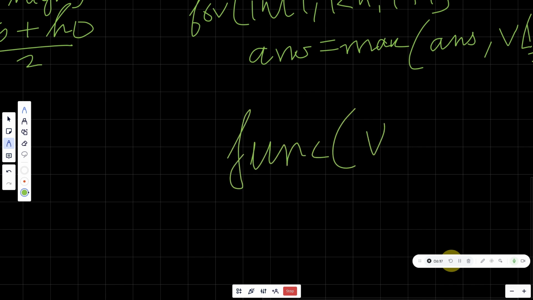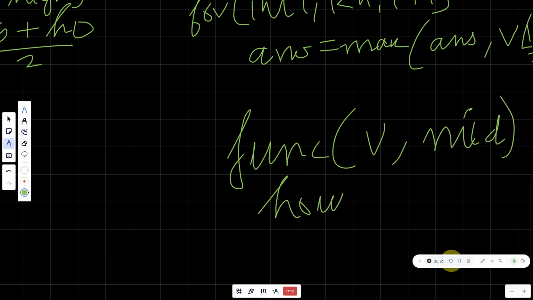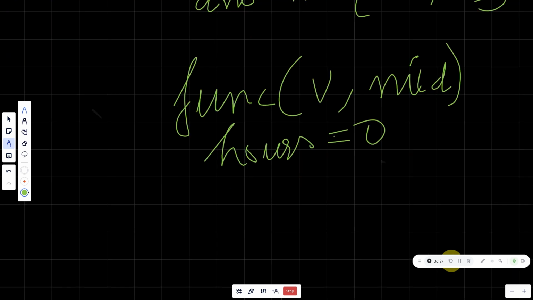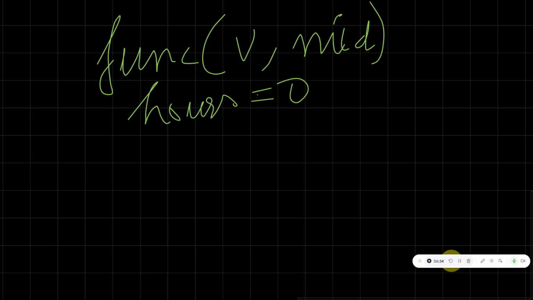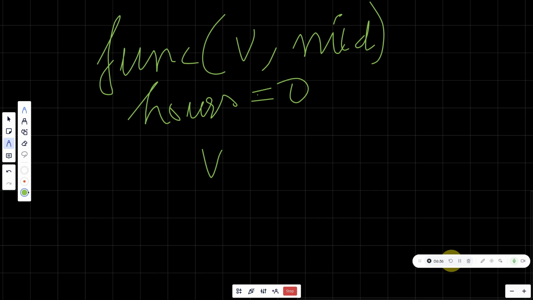We'll have the vector v, and we'll also have the value of mid. Let us take hours as 0. Now we have to find the formula which has been given to us. For that we'll use ceil, which is the round off value. First of all, we'll have a for loop in here.